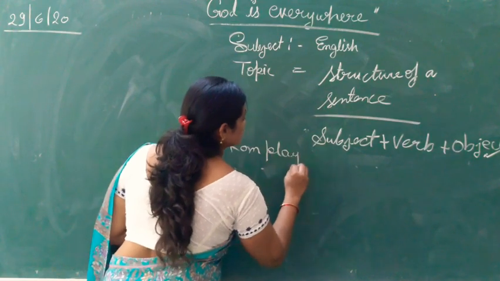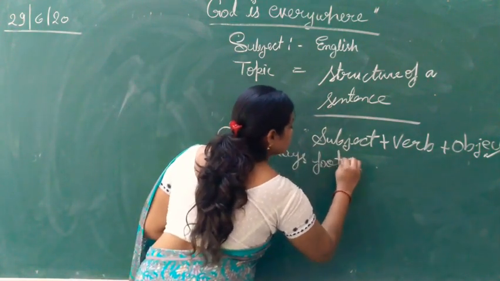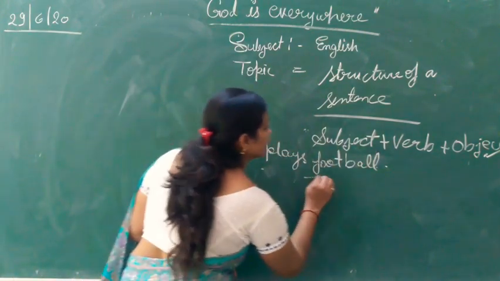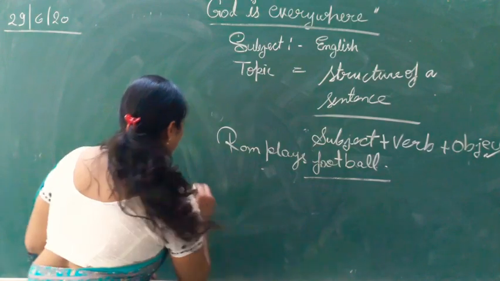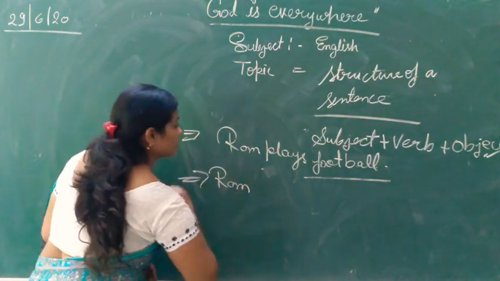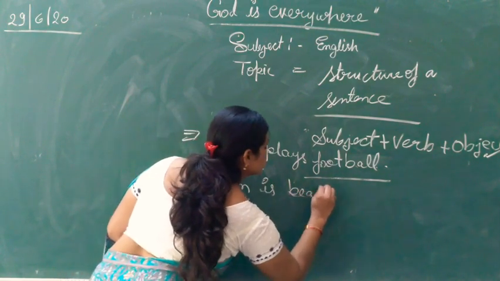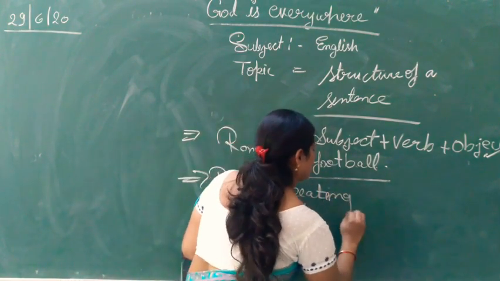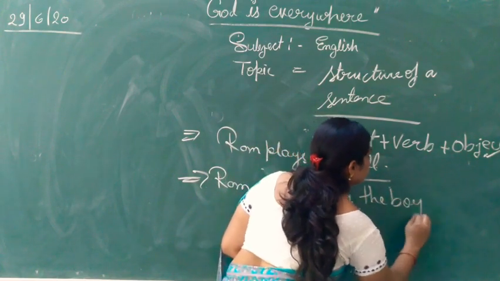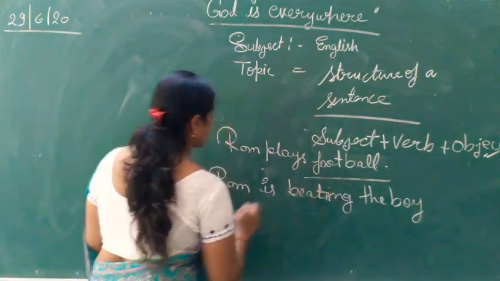Ram plays football. Here, football. Ram is beating the ball. In this sentence, Ram is beating the ball.